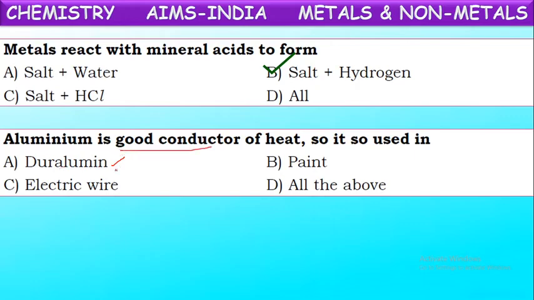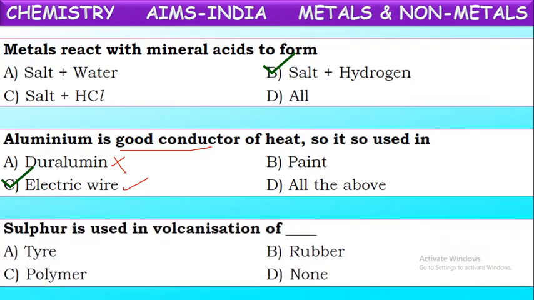It is used in making duralumin, but that is not the correct reason. Because of its good conduction, aluminium is used in making electrical wires, since aluminium is a good conductor of electricity and heat.